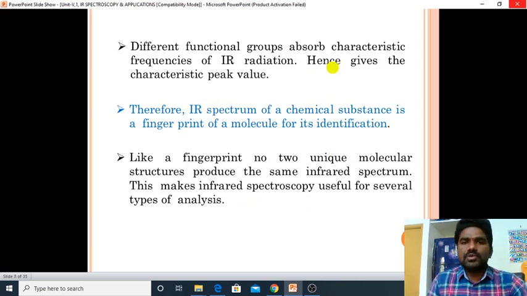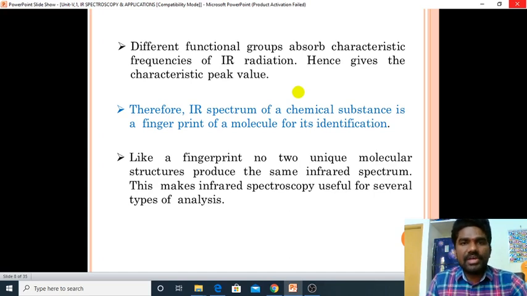Different functional groups absorb characteristic frequencies of IR radiation, hence give a characteristic peak value. Each functional group has its own characteristic value. If we have the aldehyde functional group, there is a fixed value.